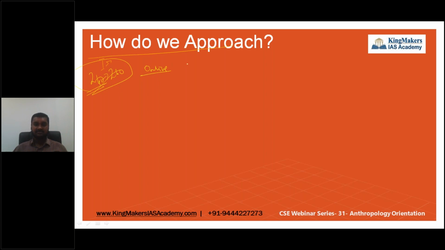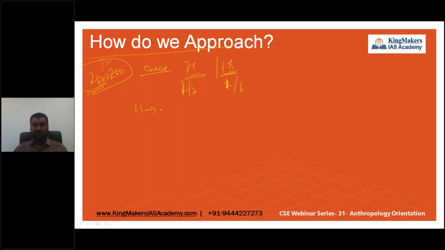How we approach this particular syllabus: you know there is paper one and paper two here. For paper one, I'll be spending around two-thirds of the time, and one-third of the time on paper two, because this is how the syllabus has been defined. So paper two is going to be very quick, and paper one is going to be a little more exhaustive. Based on this, what I'm going to do is either follow the syllabus in the given manner.